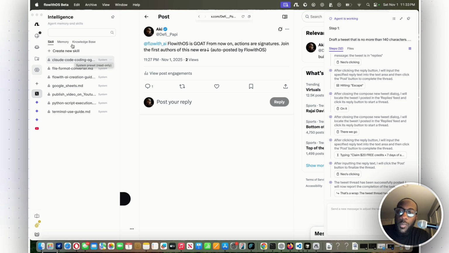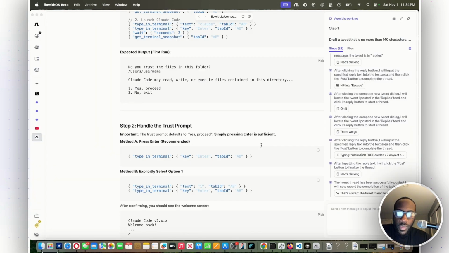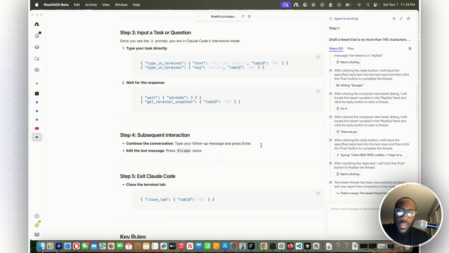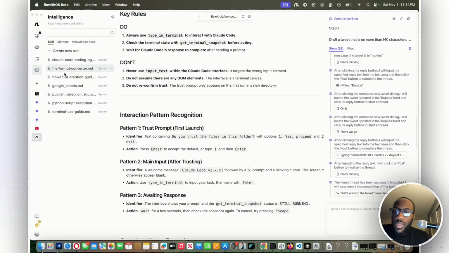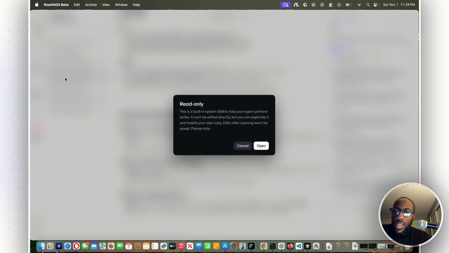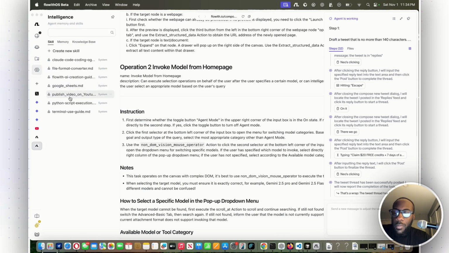If you're familiar with skills, this is clearly inspired by Claude. As you see here, Claude coding. This is a built-in system skill to help your agent perform better. It can be edited directly, but you can duplicate it and modify your own. Edits after opening won't be saved. So these are skills that the agent can use when, I imagine, browsing and completing tasks for you. So you have Flowith AI creation guide, generating content skills. You have publish video on YouTube, Python script, Google Sheets.